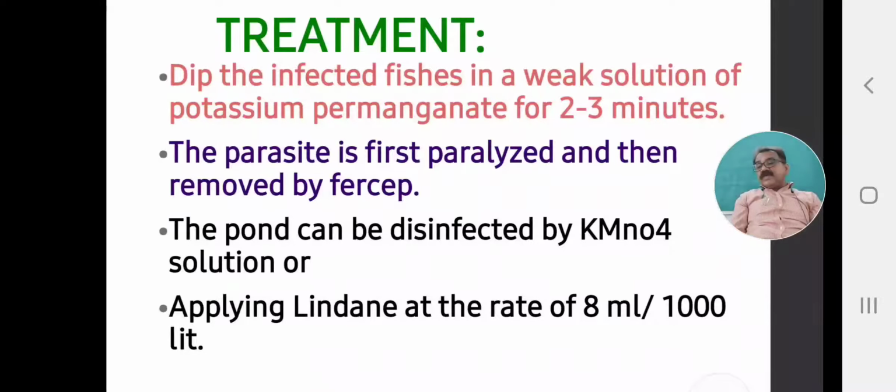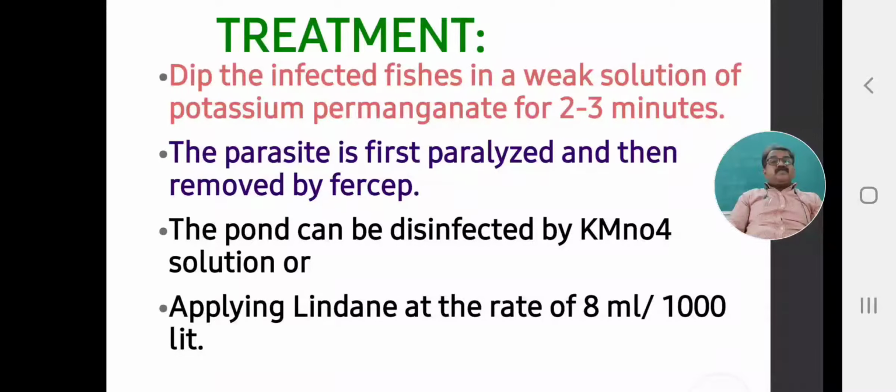When these infected fishes are dipped in the potassium permanganate solution for 2 to 3 minutes, the parasites are paralyzed and can fall down, or sometimes we can collect them by hand. These parasites are paralyzed, and within a short time we can remove them.